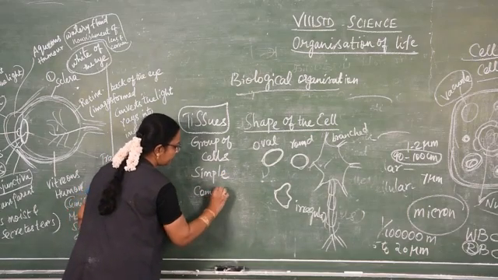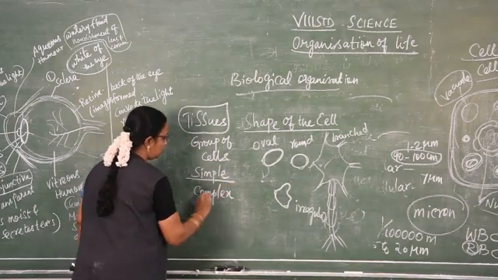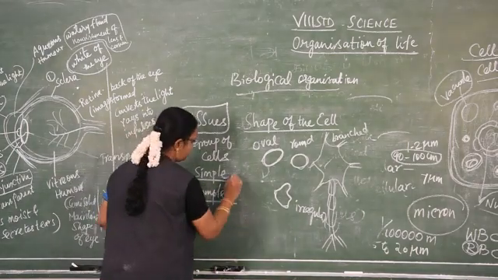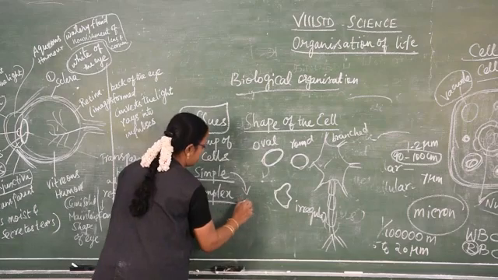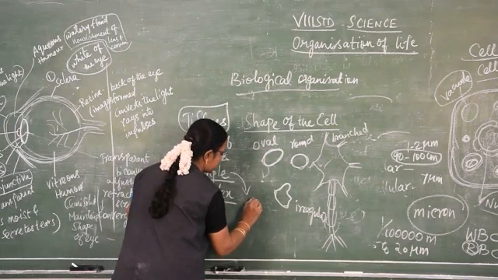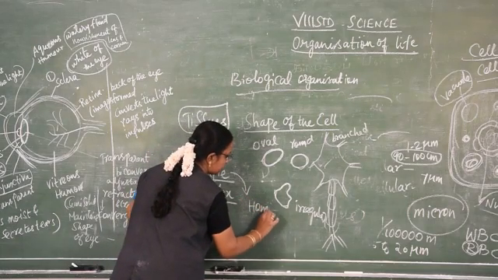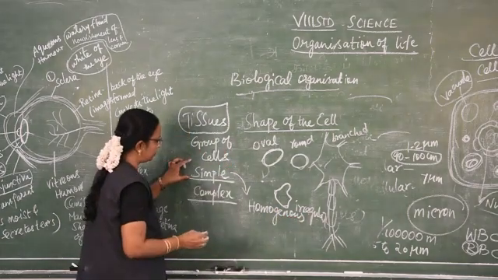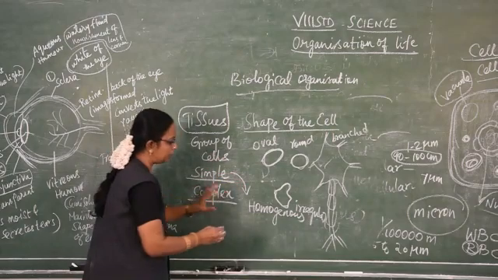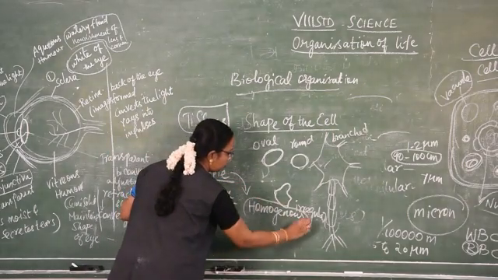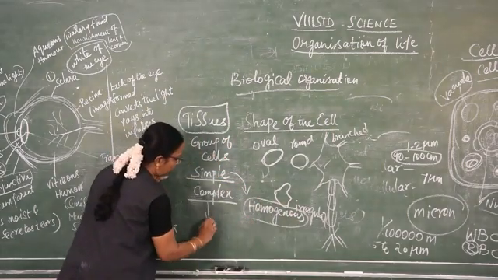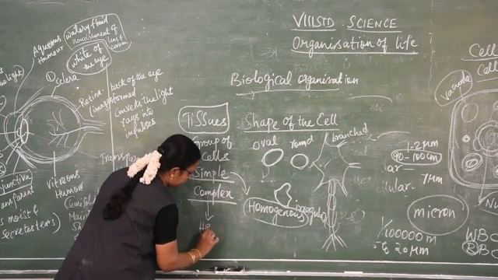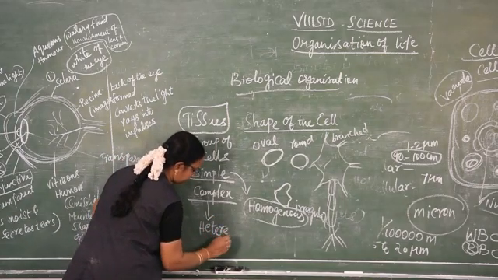In simple tissue, the cells found are the same type, that is homogeneous. Homo means same. They consist of the same type of cell, so that is known as homogeneous. But in complex tissue, different types of cells are there, so they are known as heterogeneous.